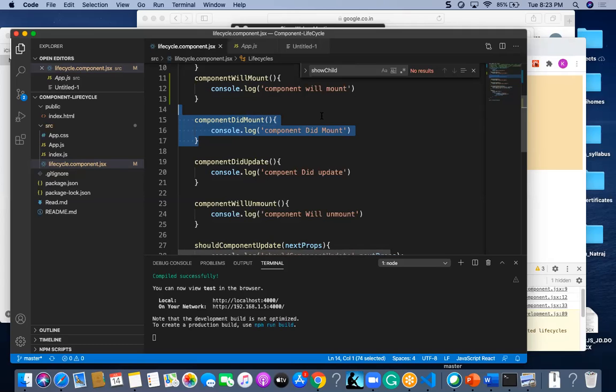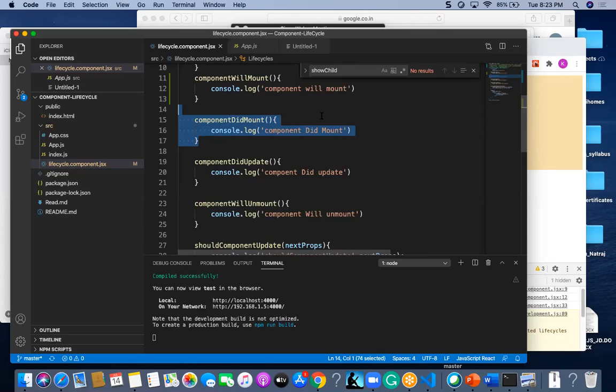Before that, the component won't be available. It has to fetch the document object model, and finally it comes to this componentDidMount phase. Then only we can access that data. Otherwise that data won't be available for us.